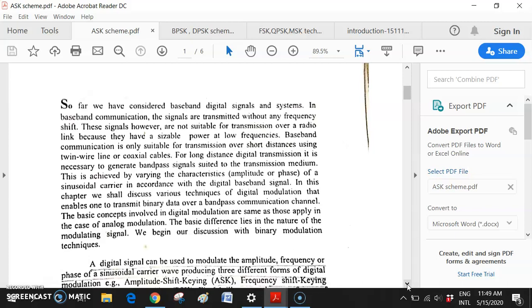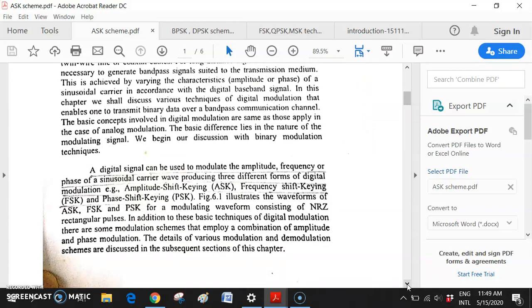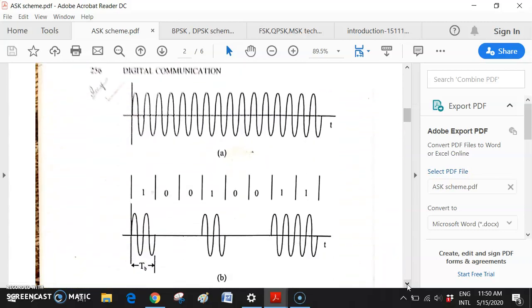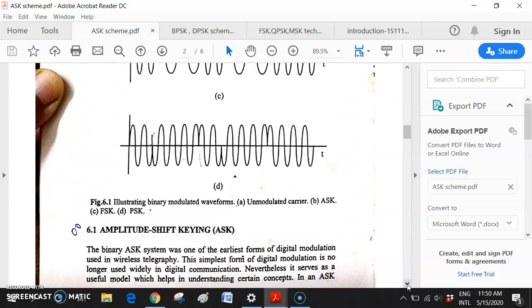introduction part of the digital modulation technique. After that I discussed the different varieties of modulation techniques like amplitude shift keying, then frequency shift keying FSK, then phase shift keying PSK. So these are the three main types of digital modulation techniques: ASK, FSK and PSK. Then I gradually discussed what the ASK technique is.